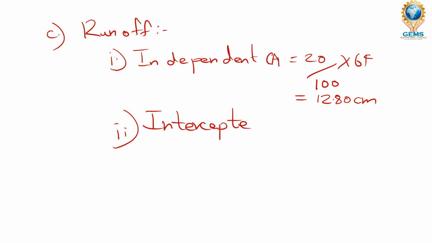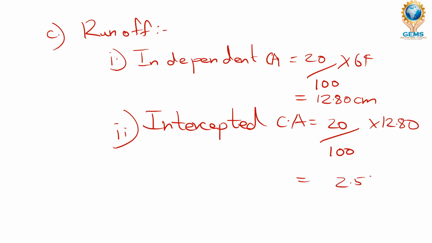Independent intercepted CA, which is runoff 20 divided by 100 into this 12.80. Just substitute it and you will get the answer, which is 2.56 centimeter. Okay, understand it. So next we are going to find the yield, which is our final thing we are going to calculate.